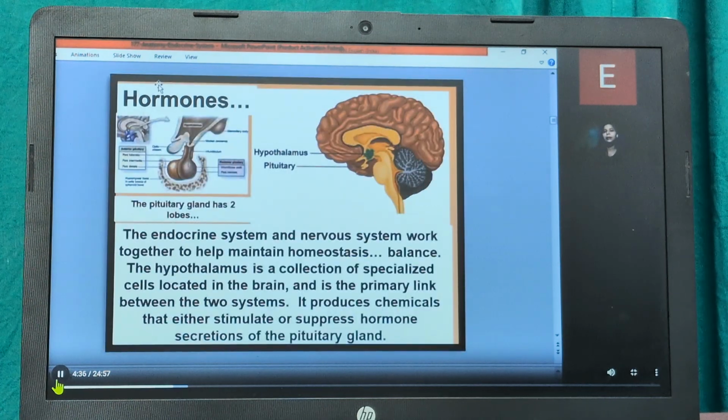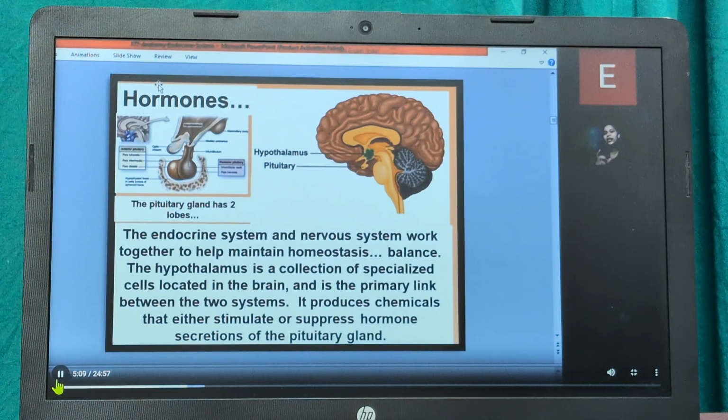Now coming on to the parts of the endocrine system. There are many parts of the body that make hormones. The major glands that make up the endocrine system are the hypothalamus, the pituitary, the thyroid, the parathyroid, the adrenal glands, the pineal gland, the ovaries, as well as the testes. The endocrine system and the nervous system work simultaneously, that is, they work together to maintain homeostasis, to maintain the balance in the body.